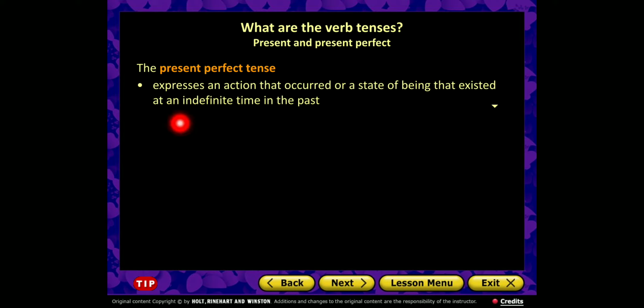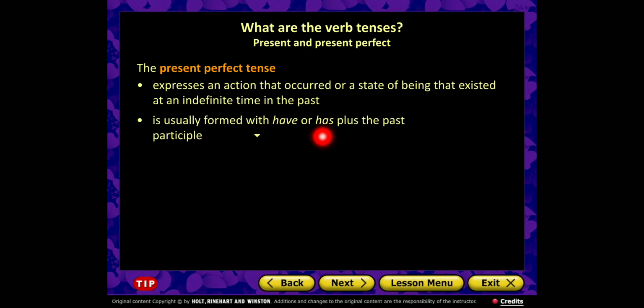Then we have present perfect tense, which expresses an action that occurred or a state of being that existed at an indefinite time in the past. It is usually formed with have or has, have with a plural subject, has with a singular subject, plus a past participle. Do you remember that we studied past participle in class?